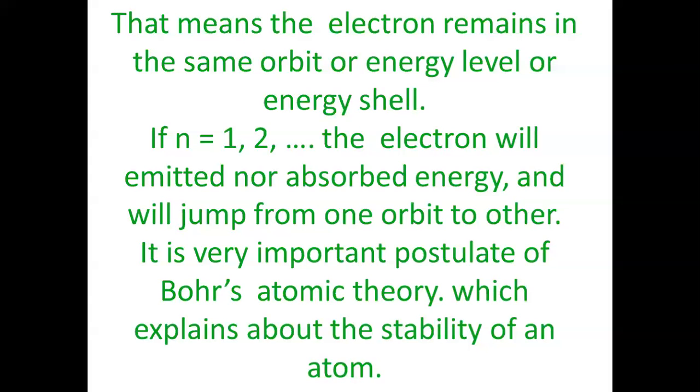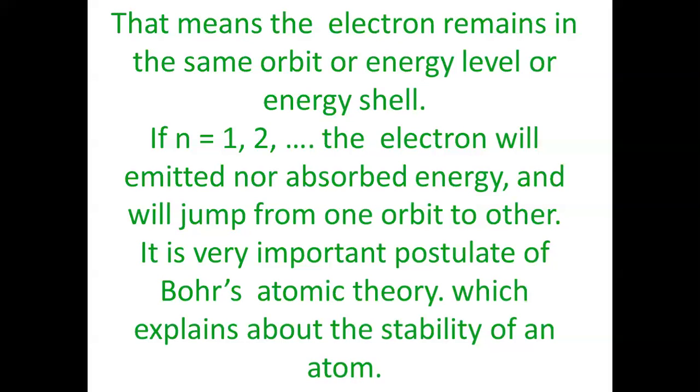For atoms, we get line spectrum, in which clear lines will be there. These are called spectral lines, and these could not be explained on the basis of Bohr's theory.